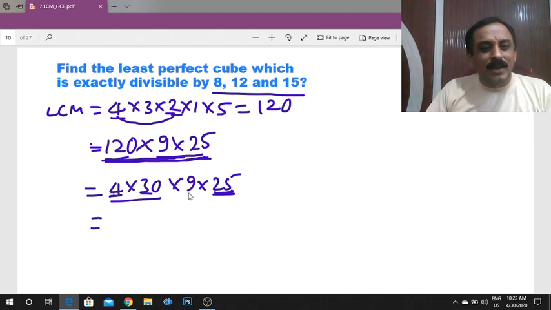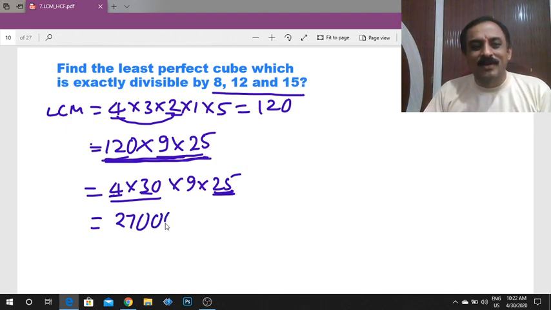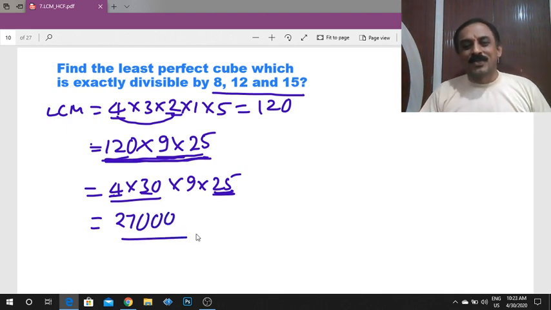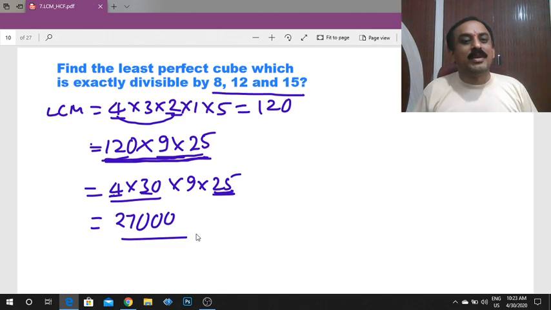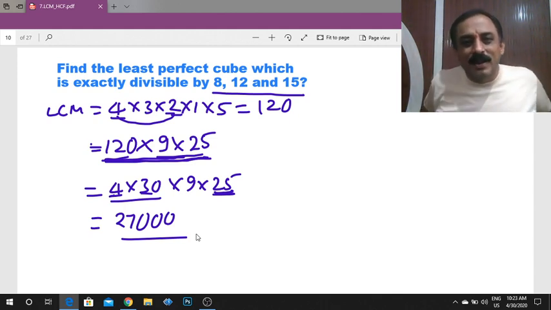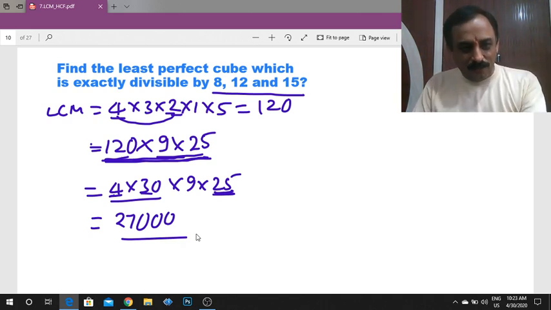Now 30 into 9, how much? 270. 270 into 100, 27,000. So without strain, you got the product. So therefore, what is your answer? 27,000. So 27,000 is the least perfect cube which is exactly divisible by 8, 12 and 15.